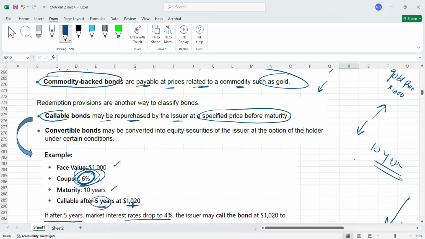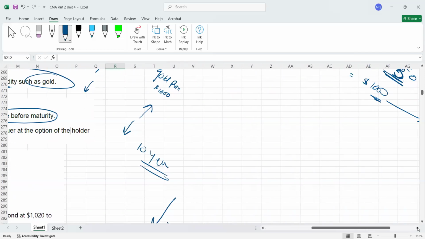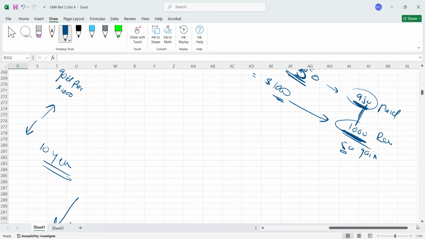Then we got it here, convertible bond, also another type. Convertible bonds, guys, it's very simple. For example, today a company is issuing bonds. I'm just giving you an example. Say you are issuing convertible bonds, and you have written in the bond that each $1,000, meaning each bond, can be converted into 20 shares of the company.